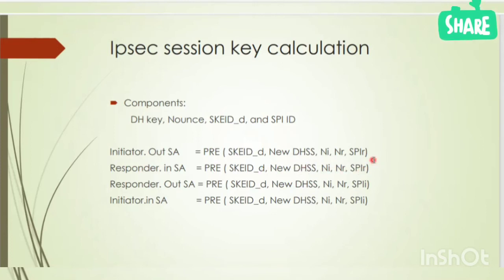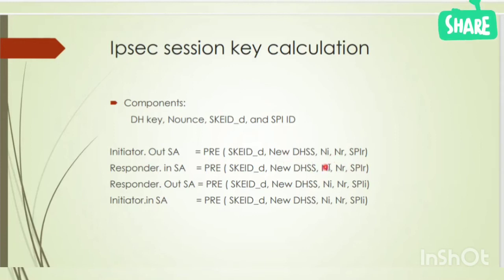As you see here, initiator out means initiator encrypts the data using this key, and the responder decrypts the data using this key. So both are same keys. So initiator sends the data using this key, and the responder receives the data and decrypts the data using this key, which is the second key. Both are same key. So this is called symmetric key. So a single key is used for encryption as well as decryption.